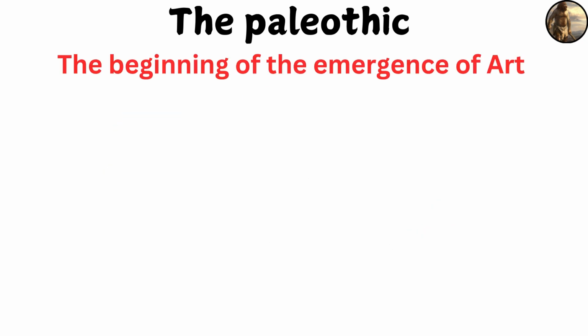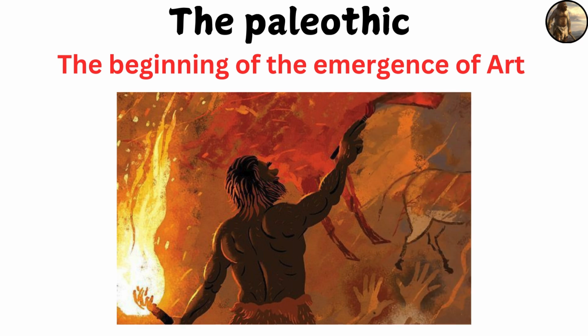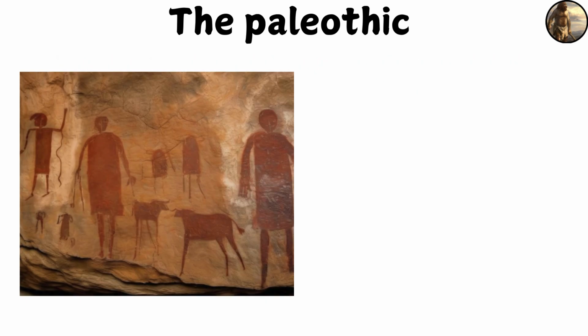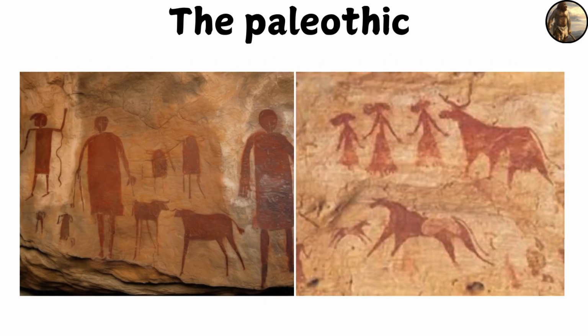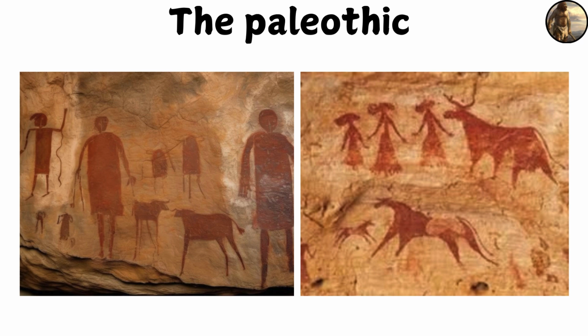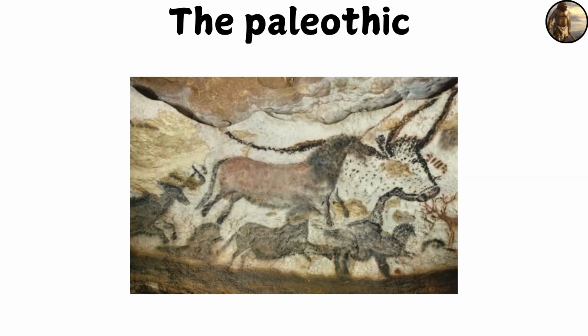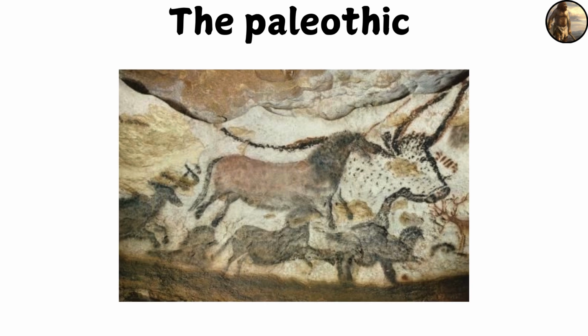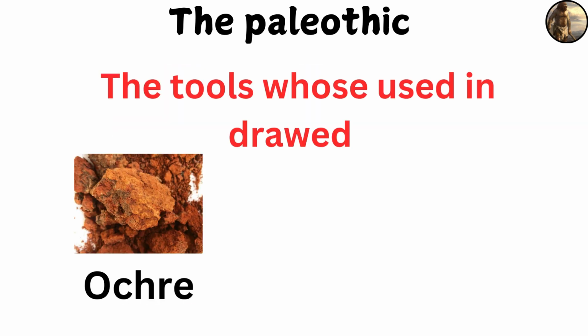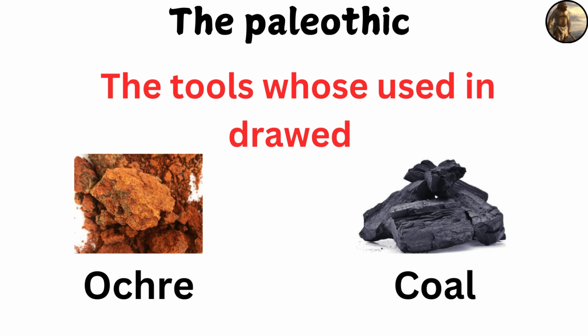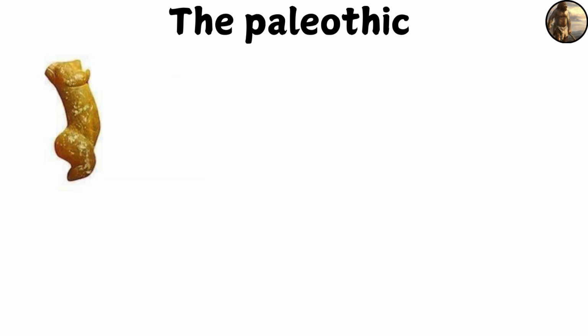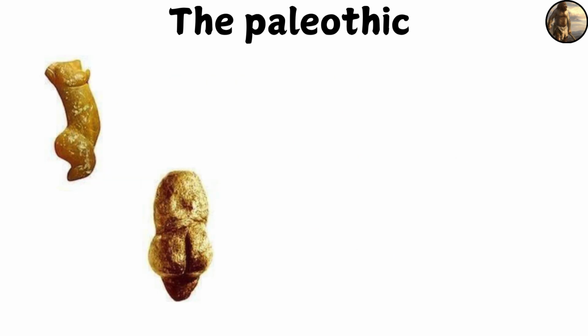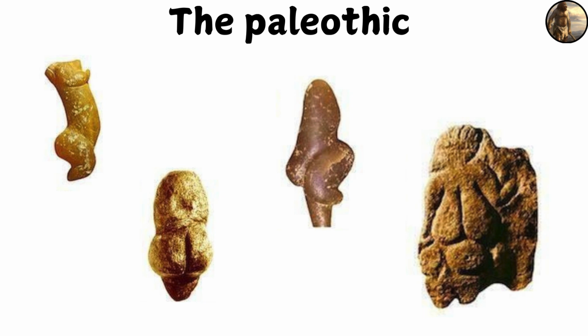Although the early Paleolithic era was a primitive period, art began to appear in a simple way. Because man is creative by nature, he began to draw on walls, and drawings were found in caves. These drawings expressed the animals they hunted, indicating their connection to the environment using the tools available at this time. They also made statues of stone and bones, which may indicate spiritual or symbolic beliefs.